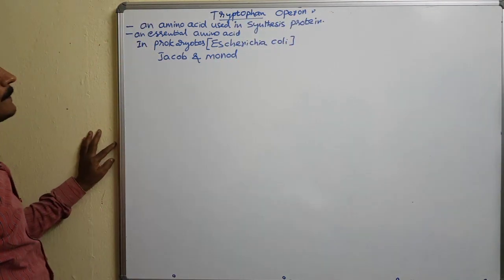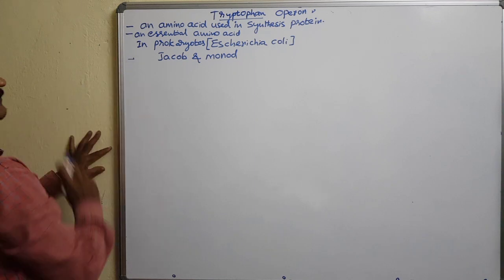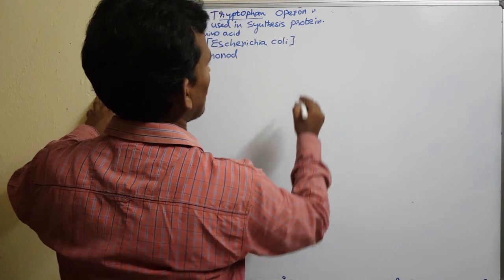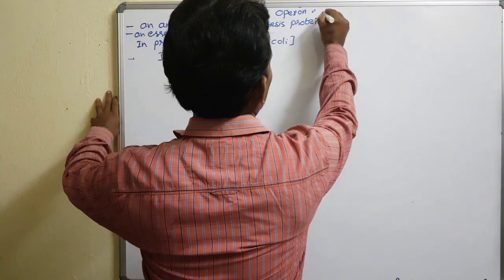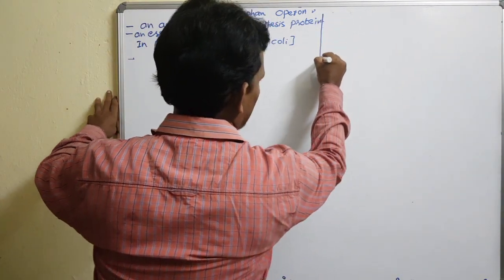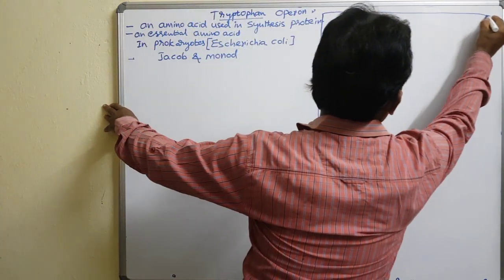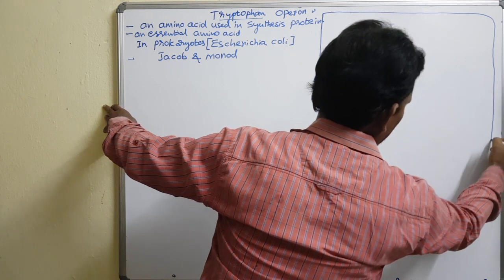E. coli is a prokaryotic individual, so we will talk about E. coli. Again, I am going to draw the same E. coli diagram like in the lac operon concept, students.